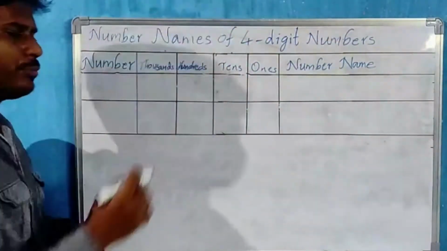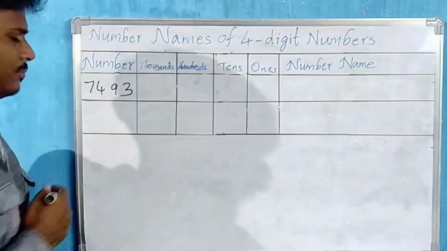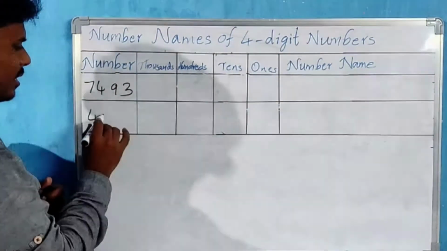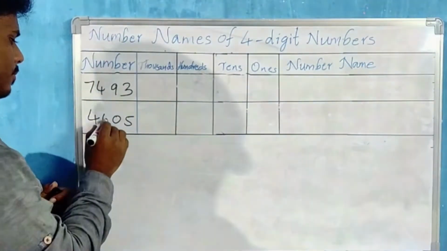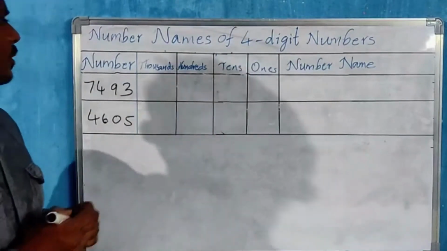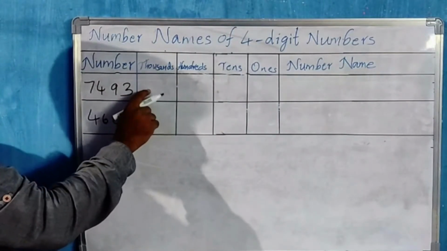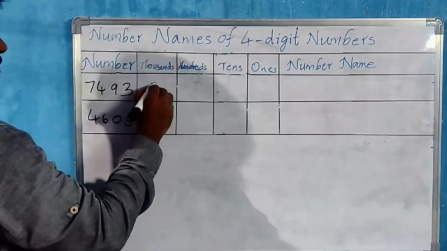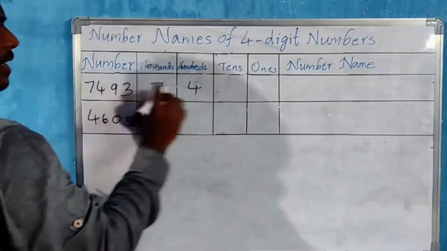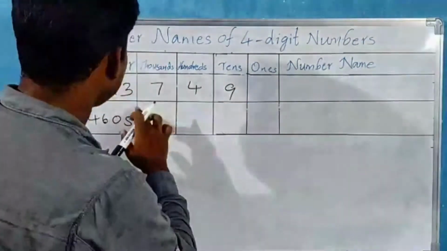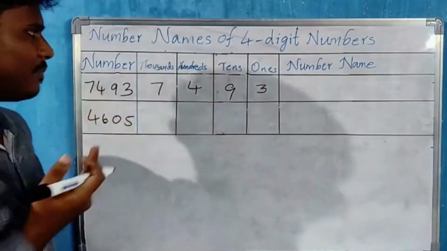Let us learn how to write 4-digit number names. Shall we form one 4-digit number here? 7493. Okay. And one more, 4605. So this is the number we have taken randomly. In thousands place, which digit do we have? 7. Hundreds place? 4. Tens place? 9. And ones place? 3.